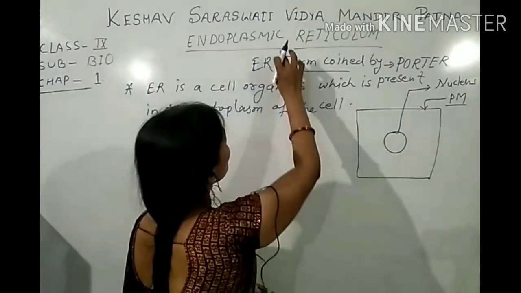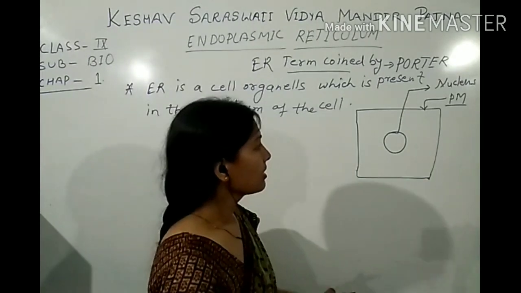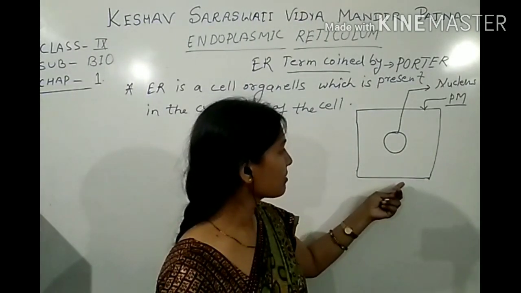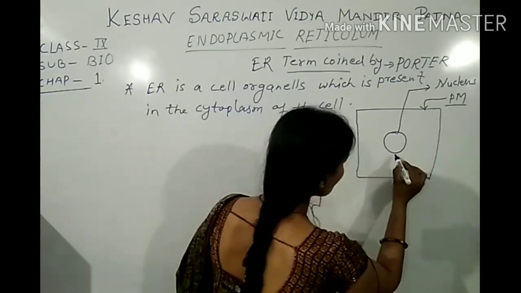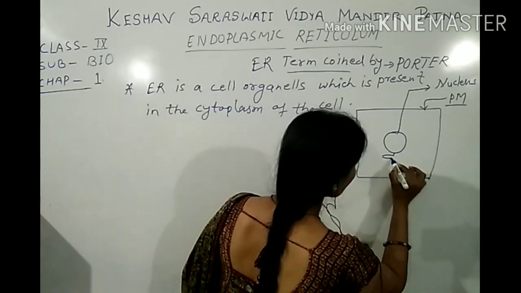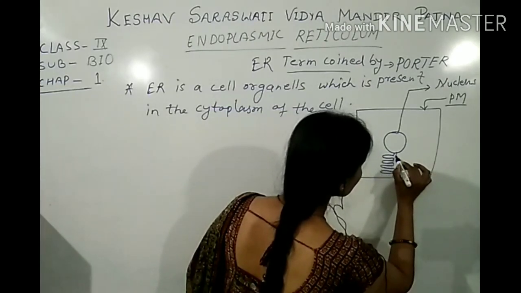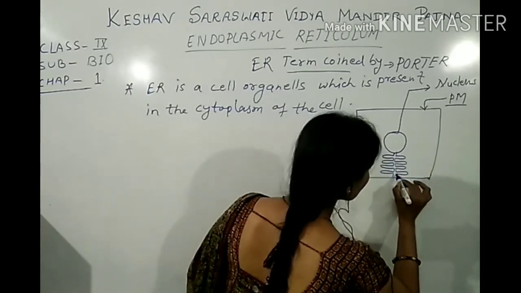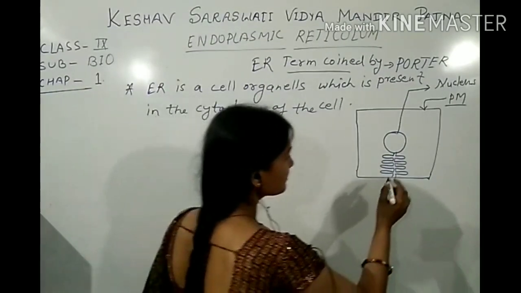And this endoplasmic reticulum starts from the nuclear membrane and spreads throughout the cell until the plasma membrane. Just look here. This is the endoplasmic reticulum.